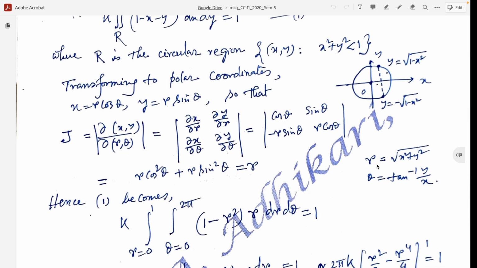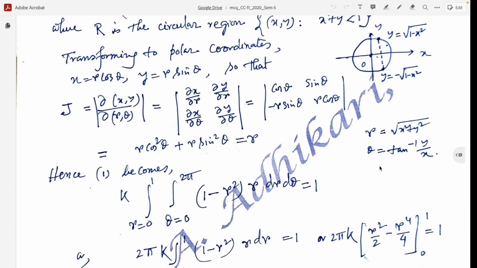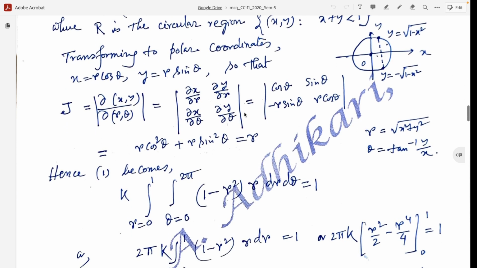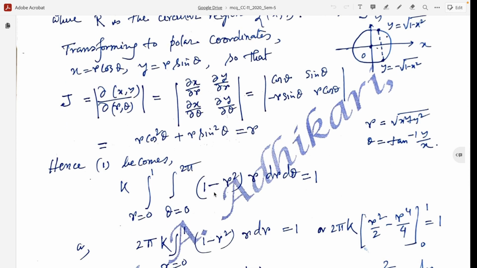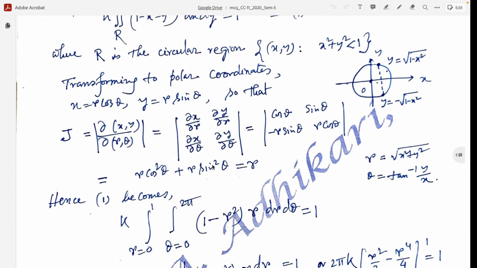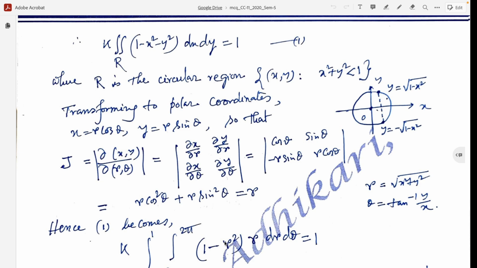Here r equals root over x square plus y square, and theta equals tan inverse y by x. Hence the condition becomes k into the double integration over r of (1 minus r square) into the Jacobian r, dr d theta, equal to 1.